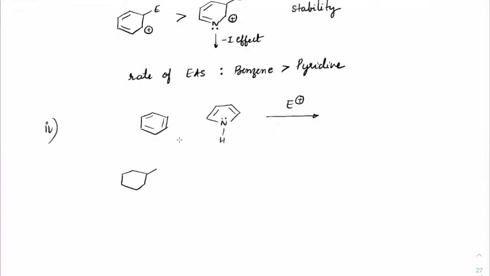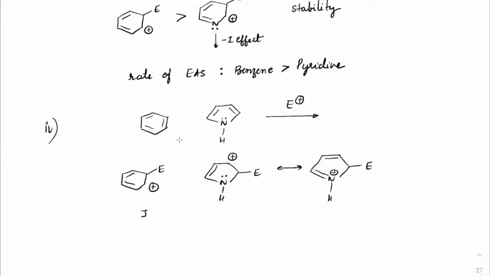Suppose this is the position where the electrophile is getting attached, and the positive charge will come. In pyrrole, alpha is more preferable here. So with the electrophile coming here, the positive charge sits here. Now this positive charge will keep moving and you will get one very important canonical, where we get a double bond with nitrogen getting the positive charge. Now this is an octet completed carbocation. This, in benzene, is never going to be an octet completed carbocation.